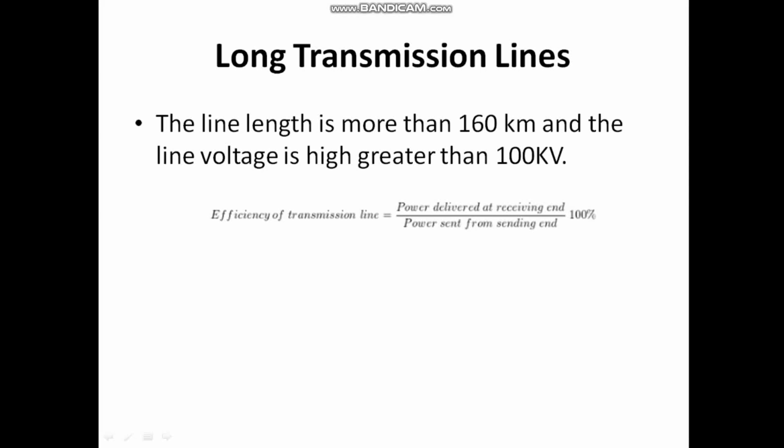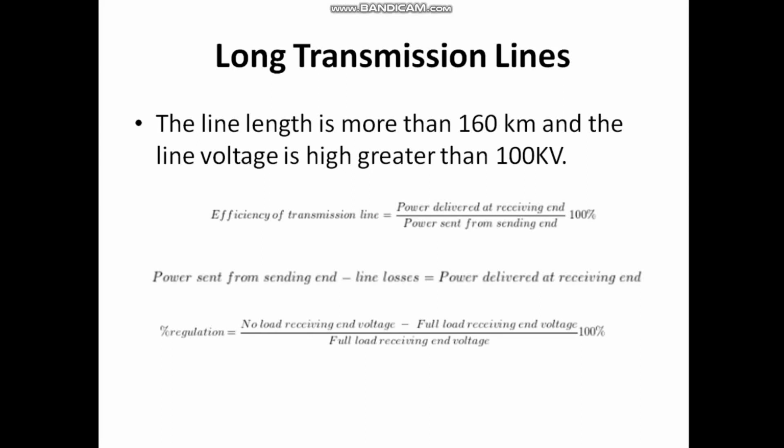This is percentage efficiency. Next, power sent from the sending end minus losses is equal to power delivered, or power received, at the receiving end, right? Or we know that input power is equal to output plus losses, or output equals input minus losses. Same formula for the losses we are applying for the analysis of transmission lines.